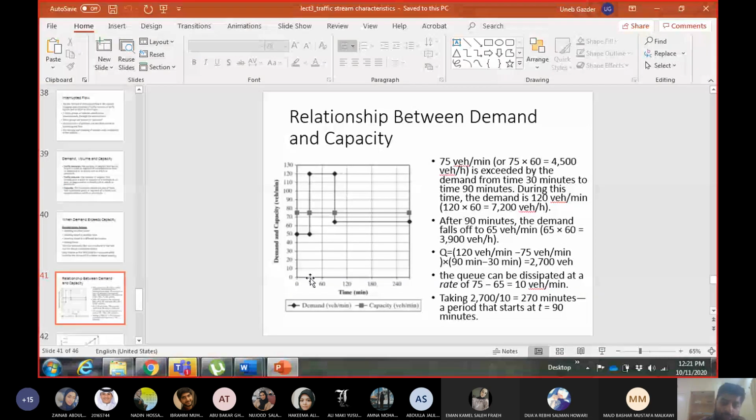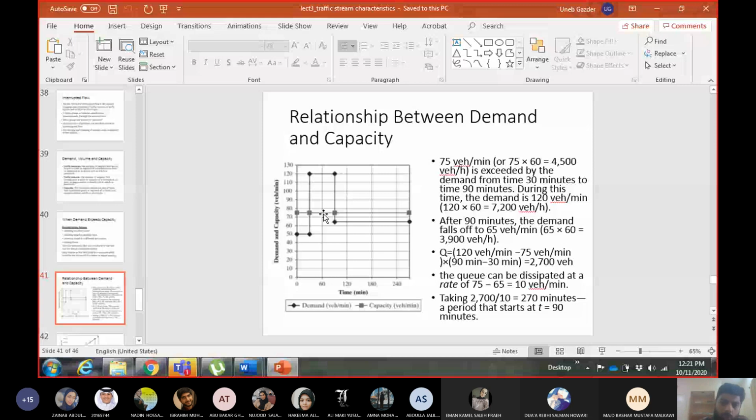So this is time 0 when I started to observe the demand. Time 0 means any time at which I started my study. So from 30 minutes to 90 minutes, the demand remains 120 vehicles per minute. There are now extra vehicles on the road which will form a queue during this 1 hour. During this 1 hour, you will see a queue of vehicles, again the letter Q. And then at 90 minutes, the demand goes down to 65 vehicles per minute. So it is below capacity now.